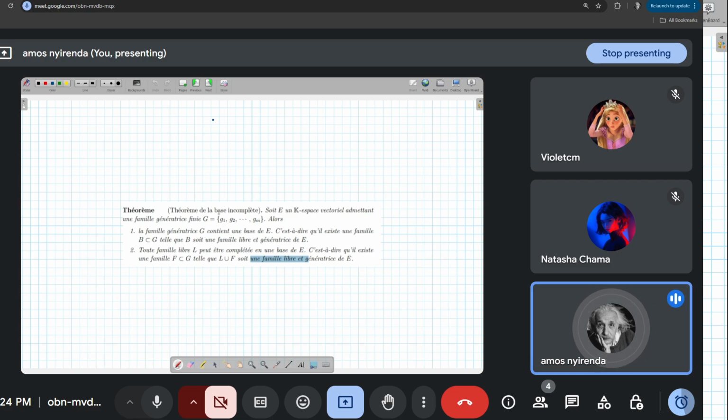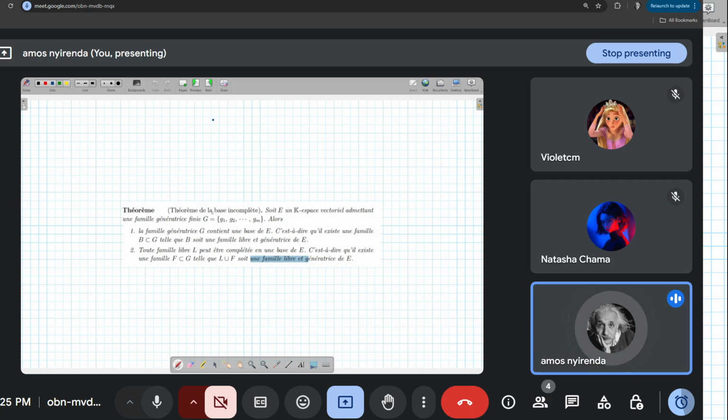So this is a very, very important theorem. Now we're not going to write the formal proof, but I'll explain this theorem in the form of an algorithm because you're going to understand it better that way. It is known as le théorème de la base incomplète.